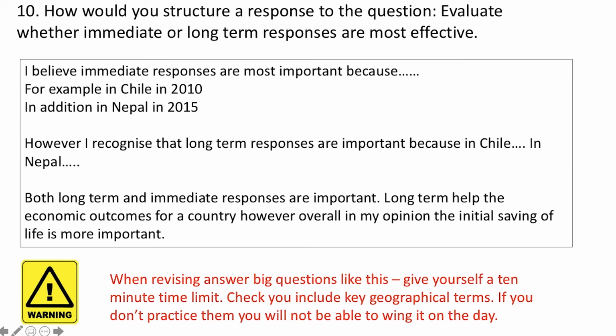Start off by making a decision. I believe immediate responses are most important because, for example, in Chile in 2010, and then talk about the immediate responses. Then you could talk about the immediate responses in Nepal. After each response, you need to say something along the lines of, this happened, which meant that. That makes sure that you are explaining. However, you need to recognise that long-term responses are important. So talk about the long-term responses in Chile and Nepal.